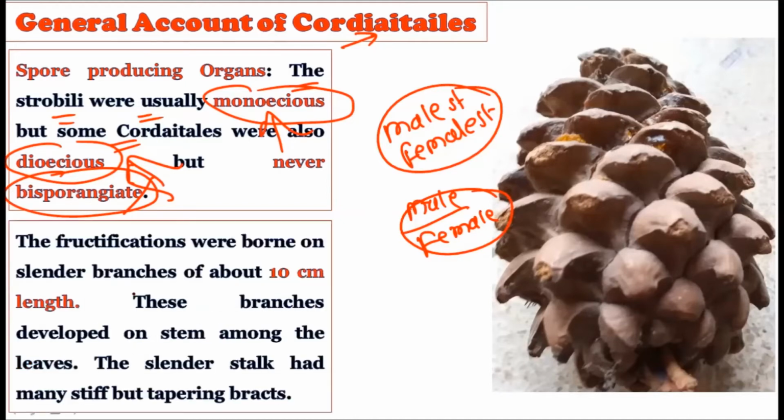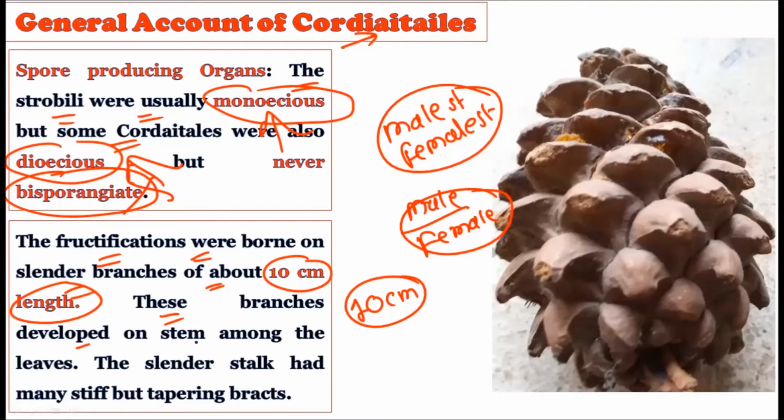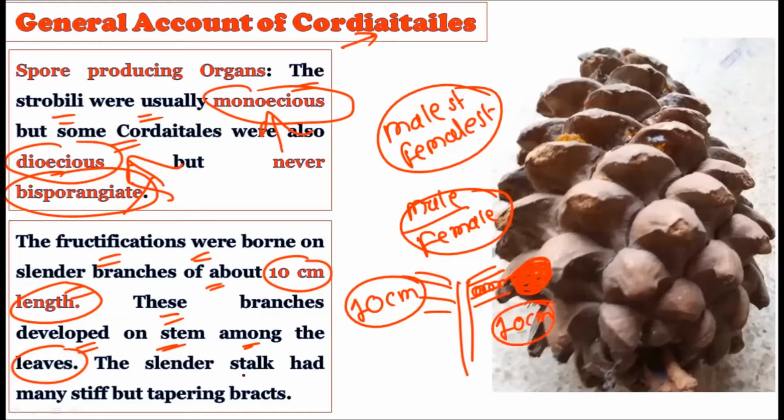Okay, now the fructifications were borne on slender branches of 10 centimeters in length. Whatever the male cone or the female cone, this 10 centimeter length is attained by these branches. These branches develop on the stem along with the leaves. Normally these reproductive branches were also borne on the stem, and these reproductive branches can be 10 centimeters in length. Now the slender stalk had many stiff and tapering bracts.